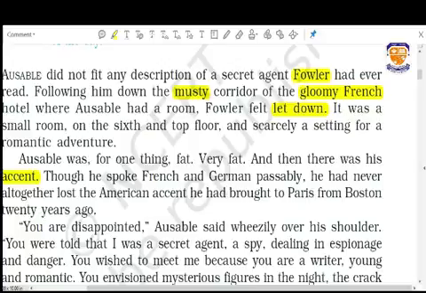So he can speak French and German, both languages, and even then he does not lose his American accent while he speaks. It means he speaks French, German, and also American English, but with an accent. Each language has a different accent, and people of each country have a different accent. Suppose I am Indian, I speak English, my accent will be different. If you go to South India, any Southern Indian will also speak English in a different accent.